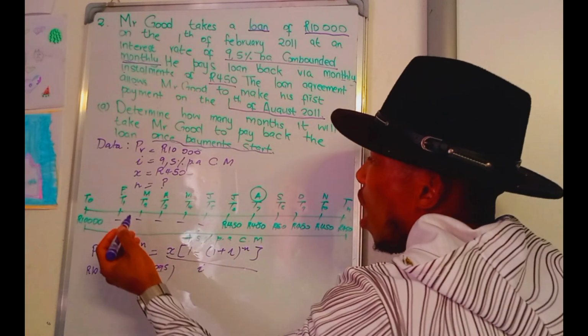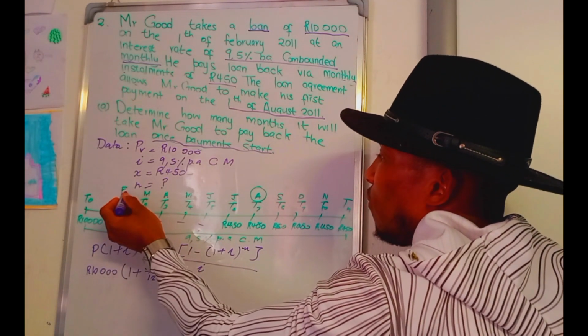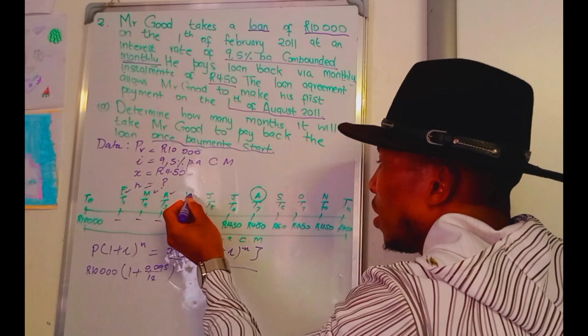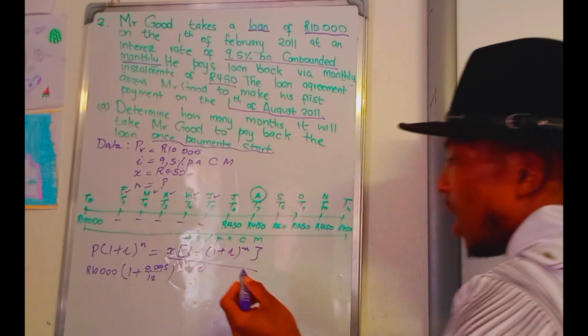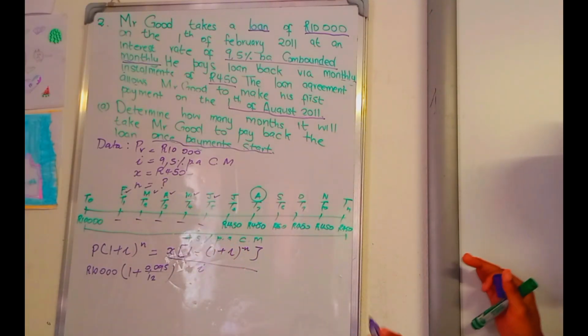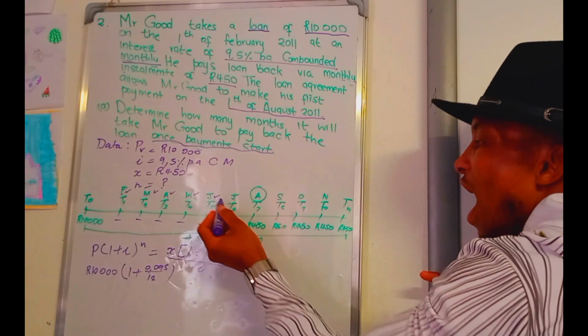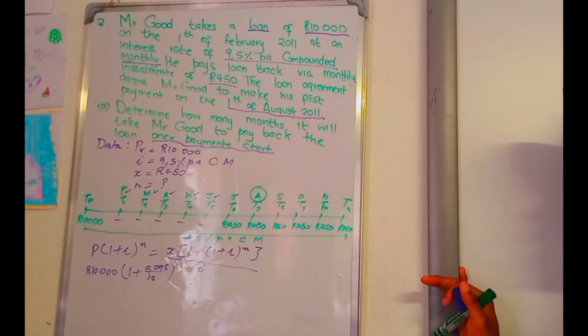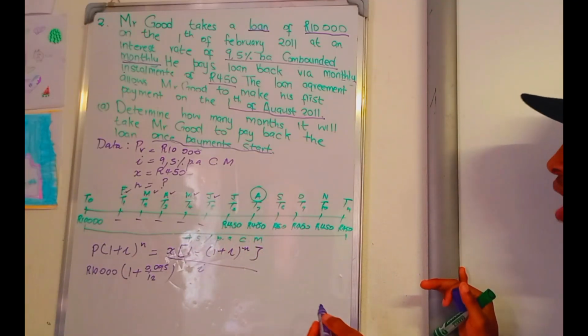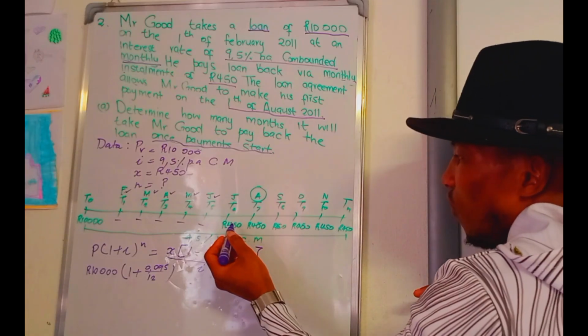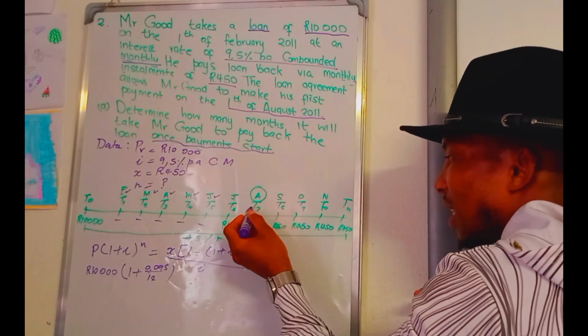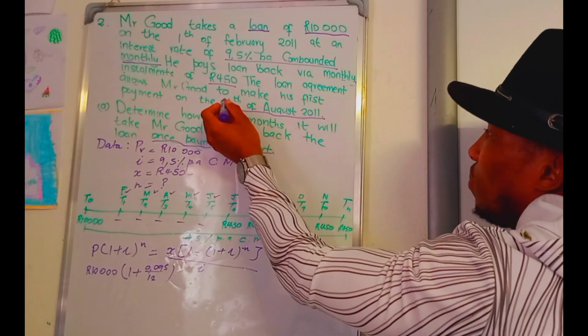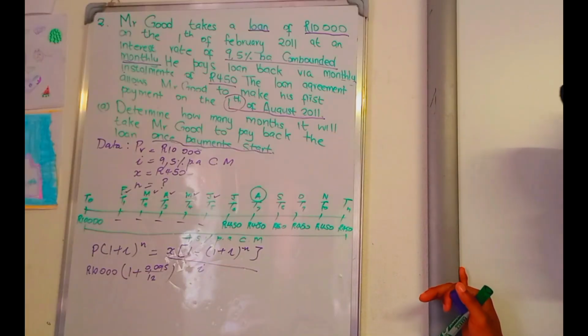Okay, let's go. How many payments does he make? We have 1, 2, 3, 4, 5. Okay, you see he's missed how many payments? He missed 5 payments because he started paying at the beginning. You see, we have the beginning of August.